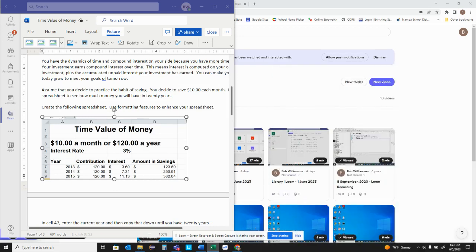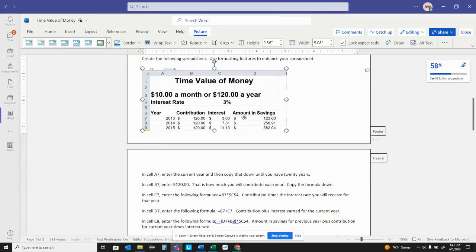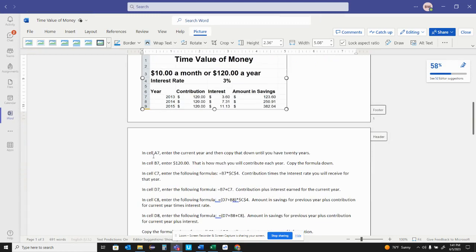I'm going to put it over on the side here and continue to read. And coming down here, it says, okay, A7, copy that down until you have 20 years.